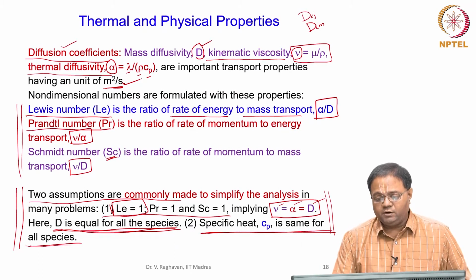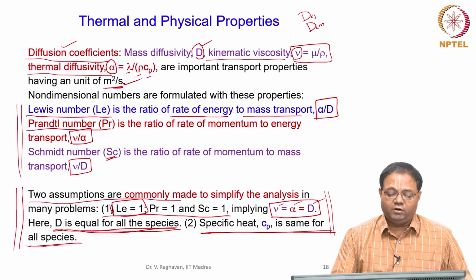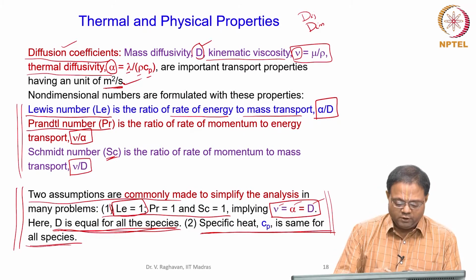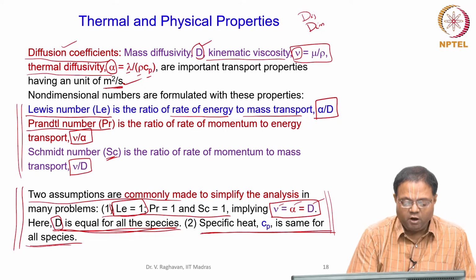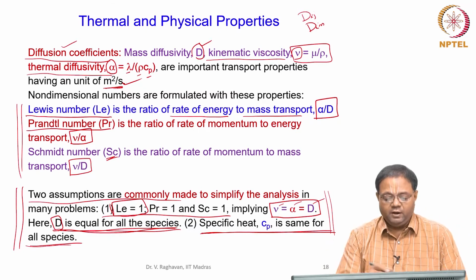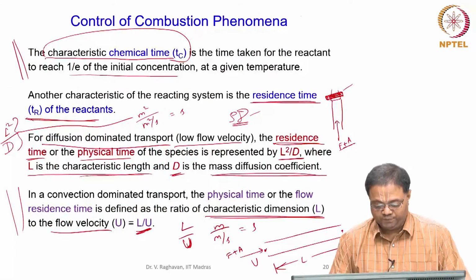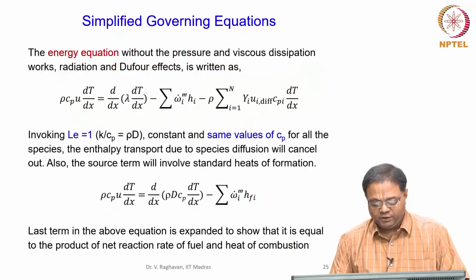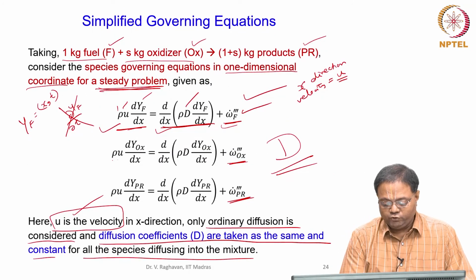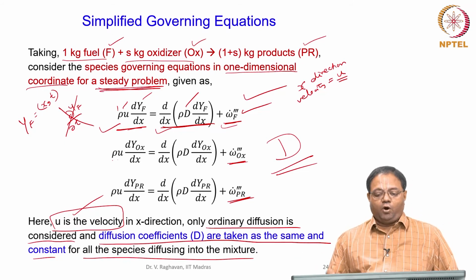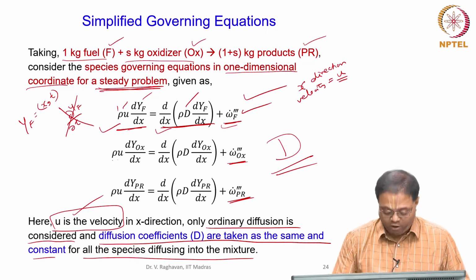Again, if it is not dependent on temperature, then we have to calculate this at a particular temperature called the average temperature, which we will come to later. But what I am assuming here is, instead of using individual values of D for each species going into the mixture, that D is the same for all the species. That is one of the important assumptions. So with that assumption, you see that the diffusion coefficients are taken as the same. So, rho D here is the same for all the species: f, ox and pr.